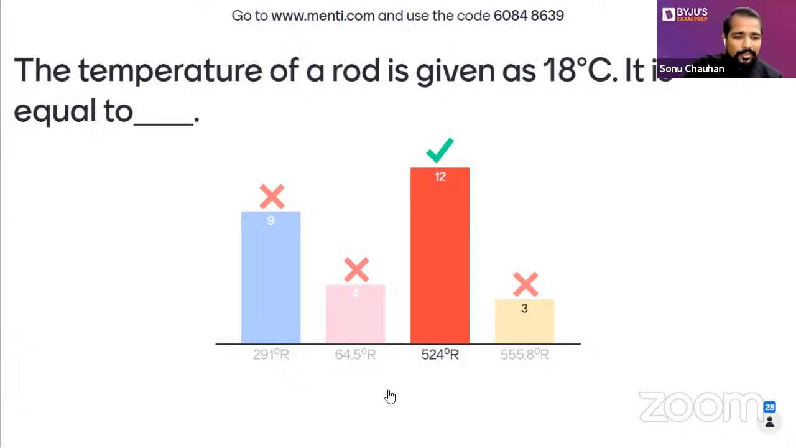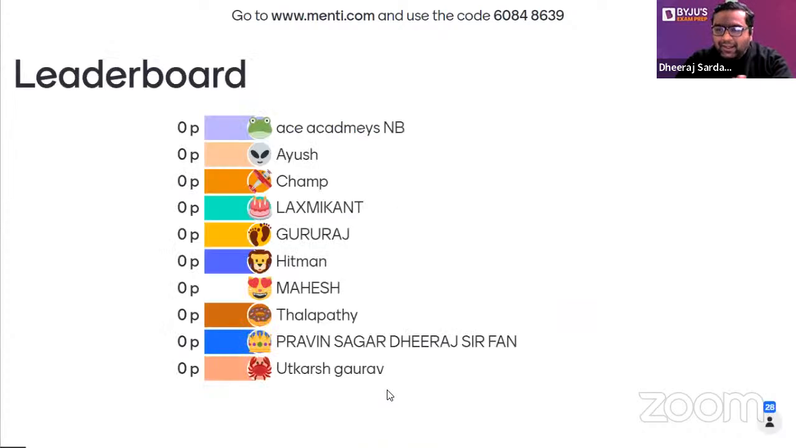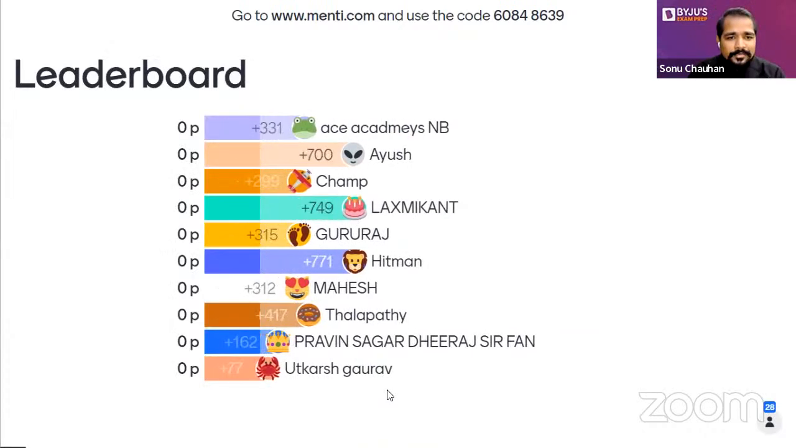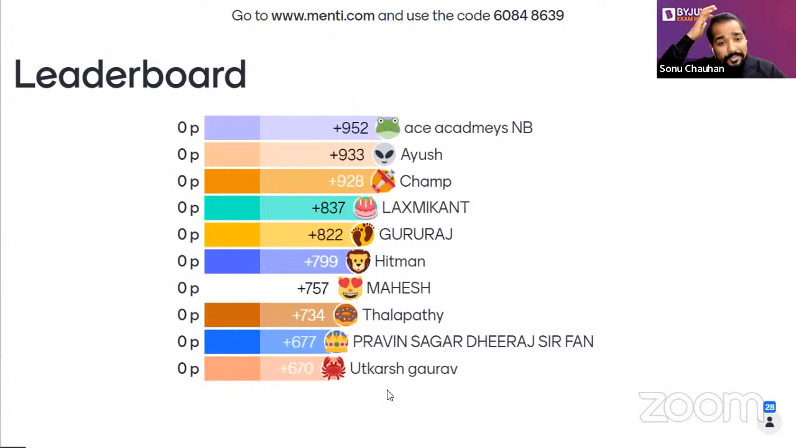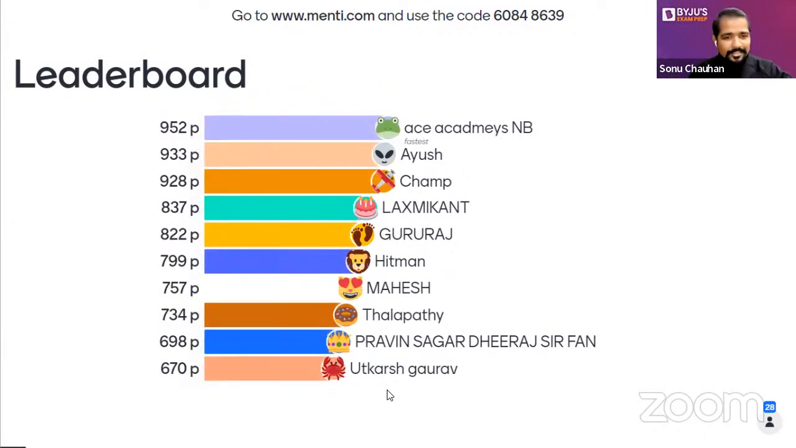Let's see the leaderboard. Let's see who won. Academy NV, and after that Ayush, Champ, Lakshmikant. So the first 3 students are from my team. Yes, sir, the first 3 also. Exactly, a clear win till now.